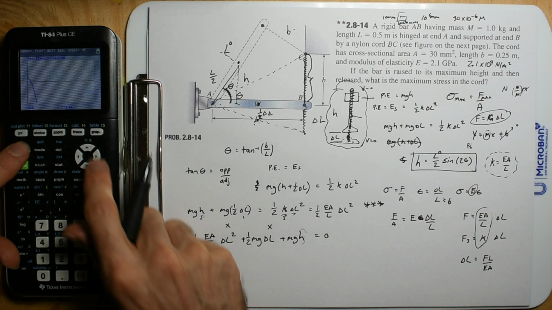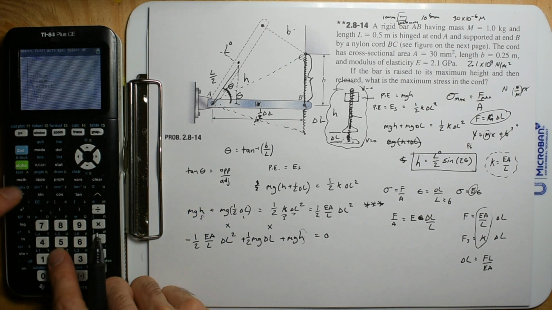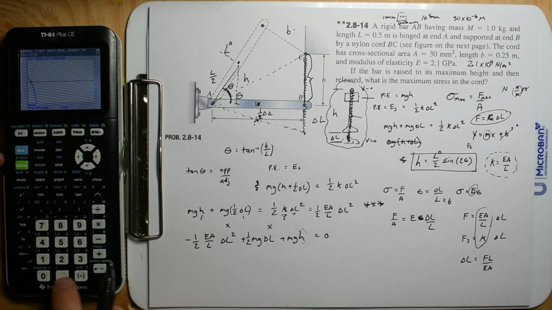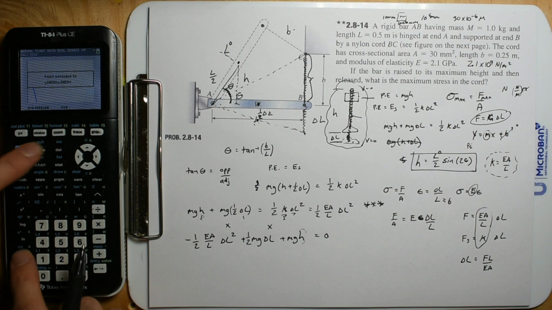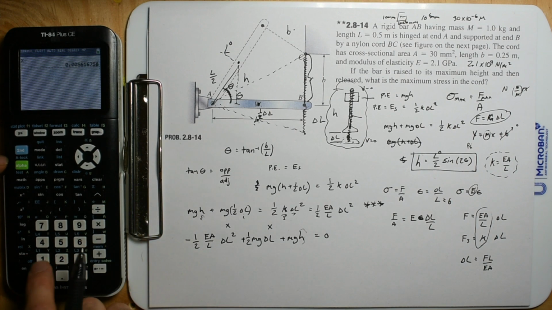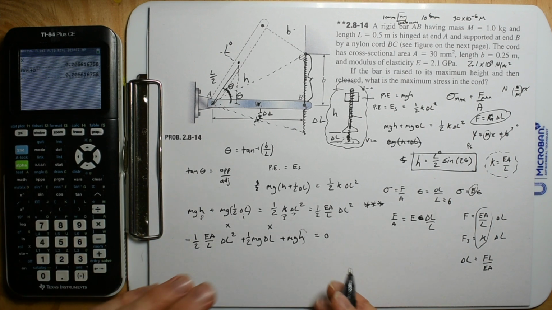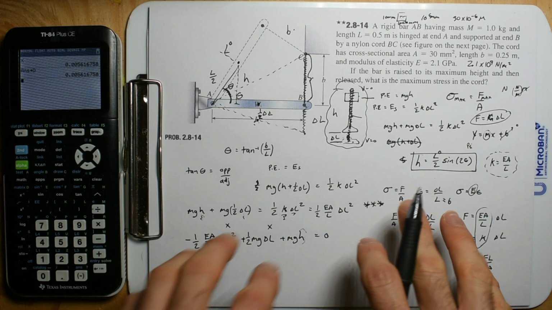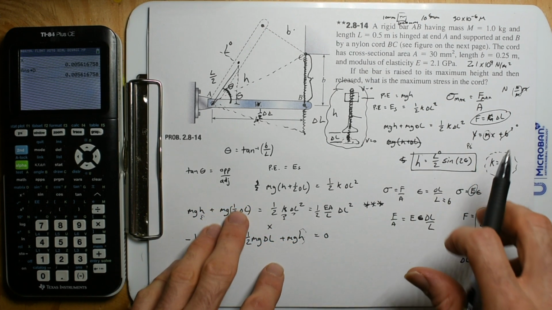So we find the zero value, left bound, right bound, and booyah. That's going to store it as x. I'm going to store it as alpha d. So now we're done with that. That's the easiest thing to do, just get that and then move on with life.